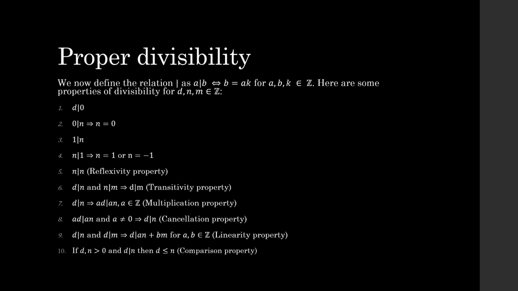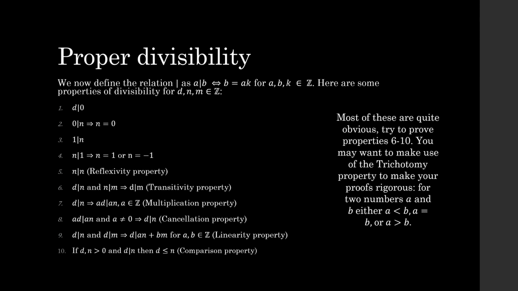And then finally, if d and n are both positive, and d divides n, that means that d must be smaller than n. And that also seems pretty obvious. If 2 and 10 are bigger than 0, and I know that 2 divides 10, that shows me that 2 is smaller than 10. Well, smaller or equal to.